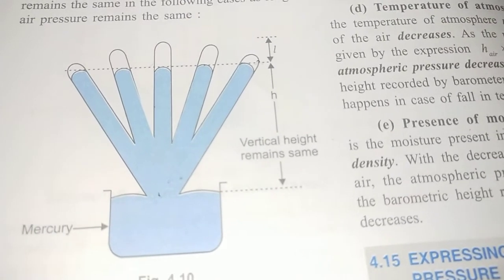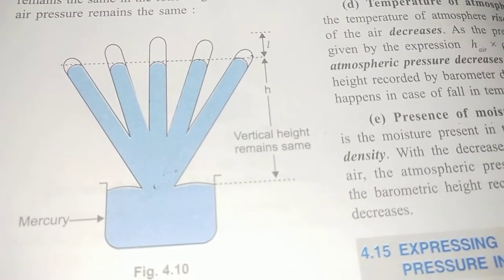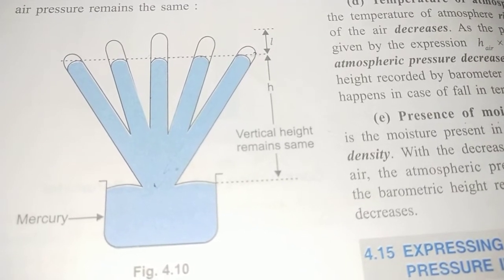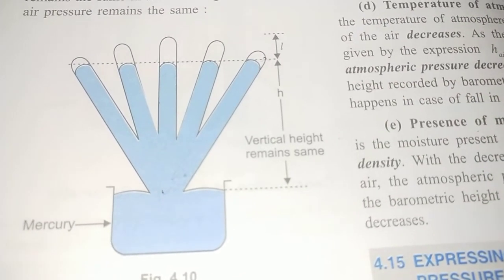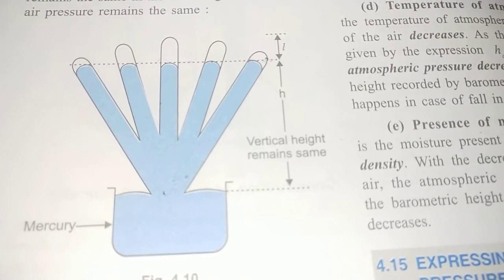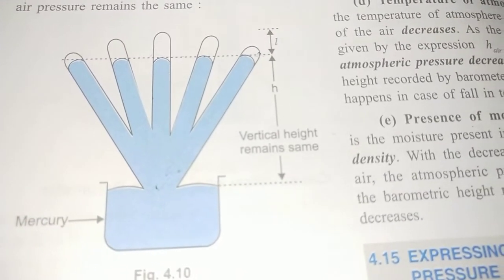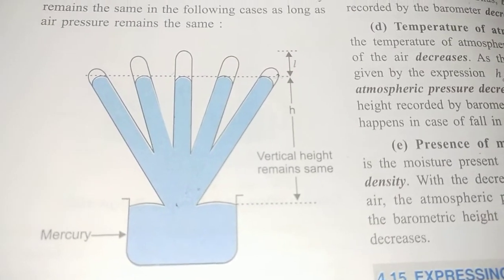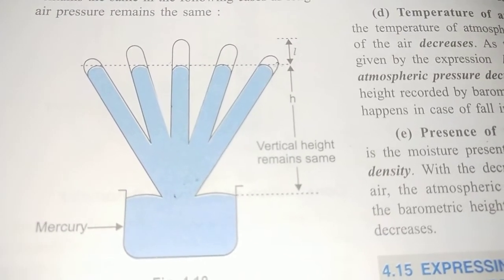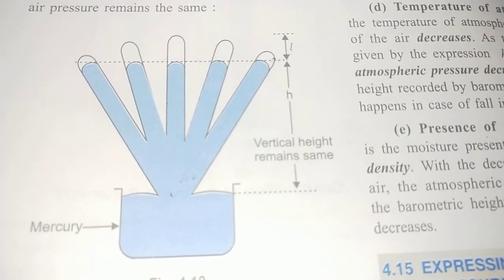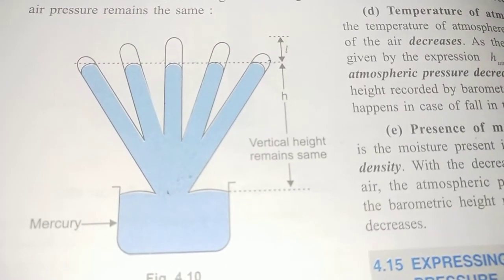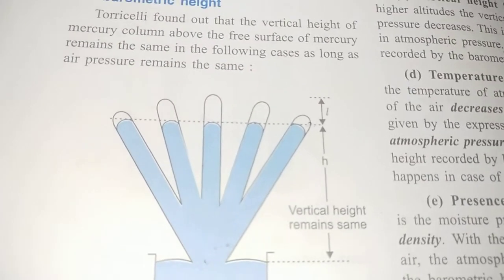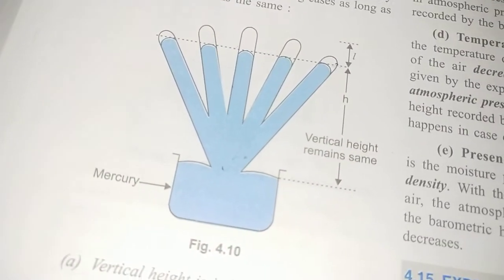And obviously the presence of dissolved metals is also going to matter, because in this case the apparent density of the mercury is going to decrease. As we know, the atmospheric pressure is given by the height of the mercury column into the density of the mercury into the acceleration due to gravity. It will increase with the corresponding height of impure mercury. Thus a false barometric pressure is recorded. So these are the various factors on which it depends.